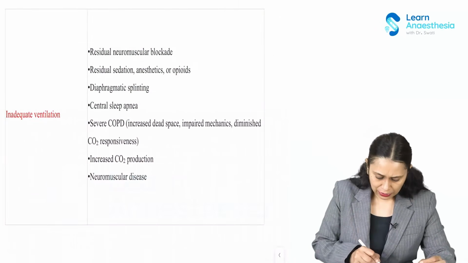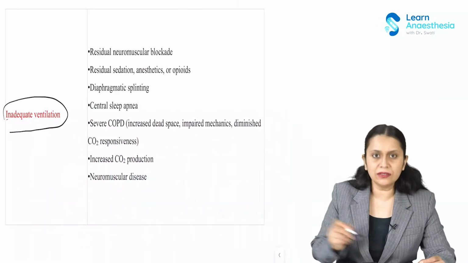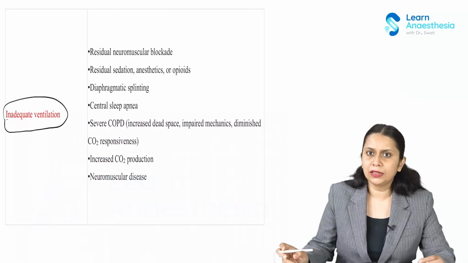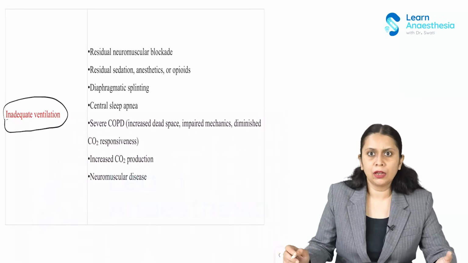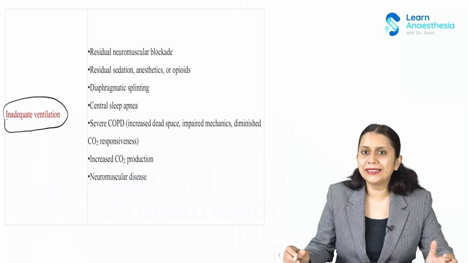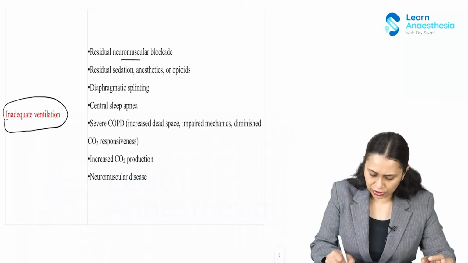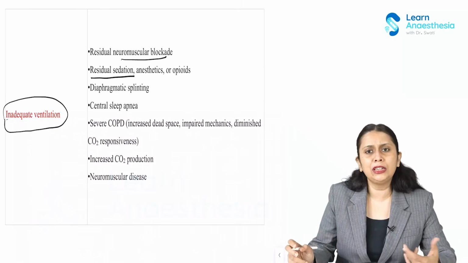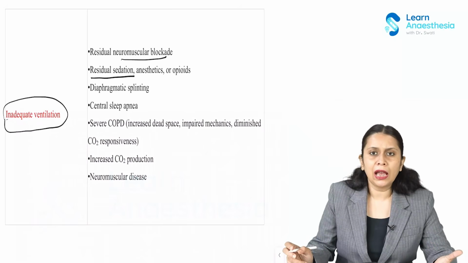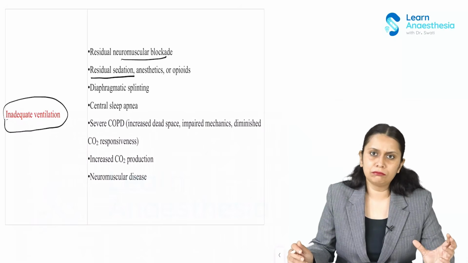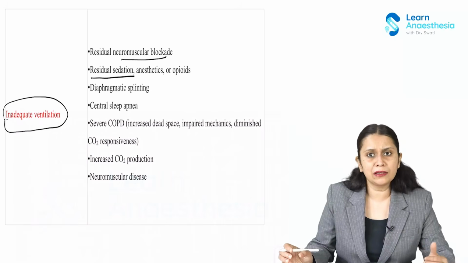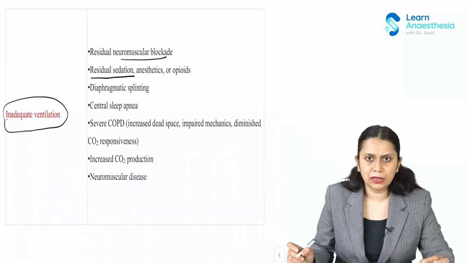Apart from this, patients in whom there is a chance of inadequate ventilation will not maintain oxygenation. The patients who are under the residual effect of neuromuscular blocking agent, residual sedation, unduly sensitive patients, and those who have received the anesthetic agent for a long time and are still very much deep under anesthetic agent.